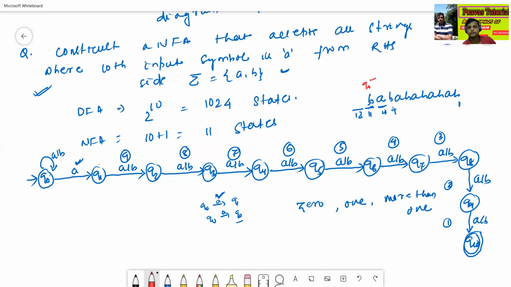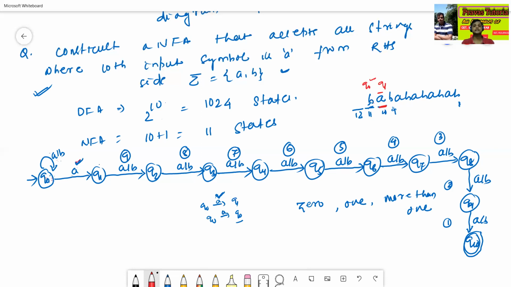Then Q0 will read A. There may be some confusion here. Q0 will read A, it will go to either Q0 or Q1. But since it is the 10th input symbol, Q0 will read A, then goes to Q1.